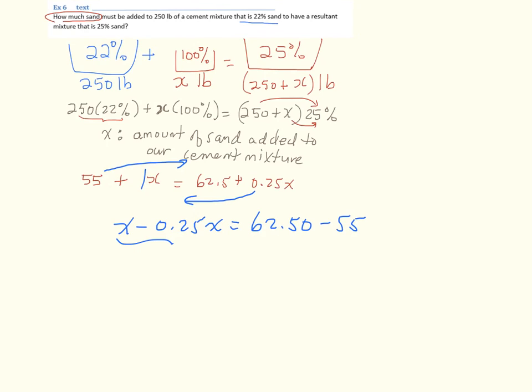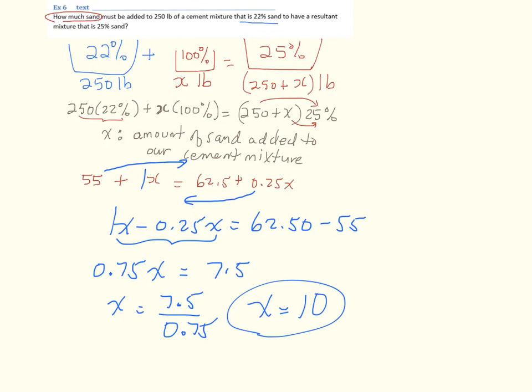And that's a very simple equation to solve. 1x subtract 1/4 of x is 3/4 of x, so it's going to be 0.75x is equal to 62.5 minus 55, which is 7.5. And so x is equal to 7.5 divided by 0.75. And so that works out to a value of x is equal to 10.